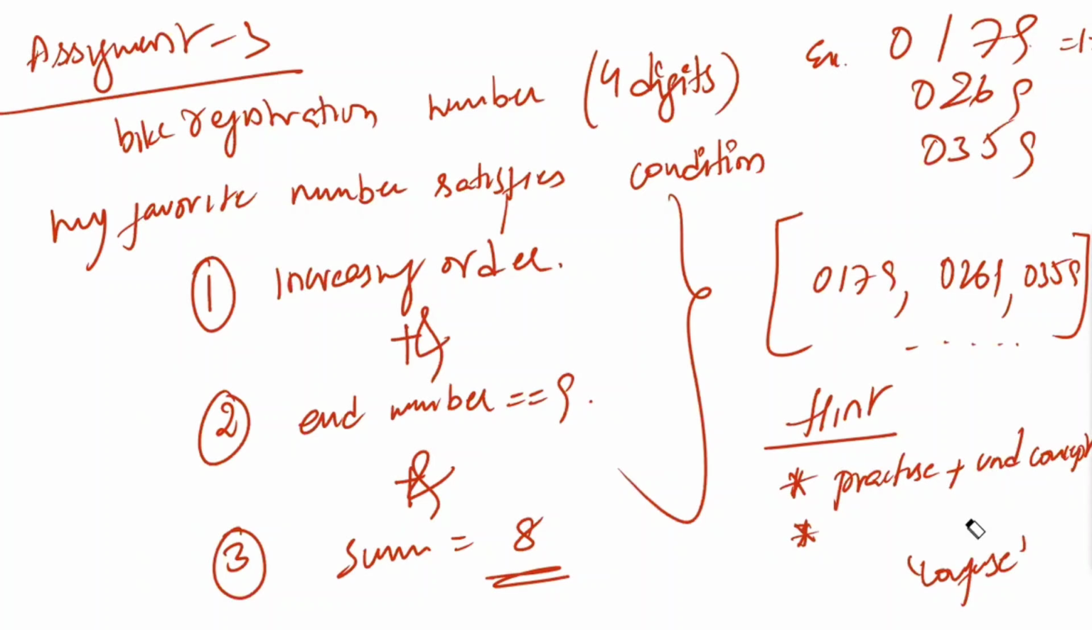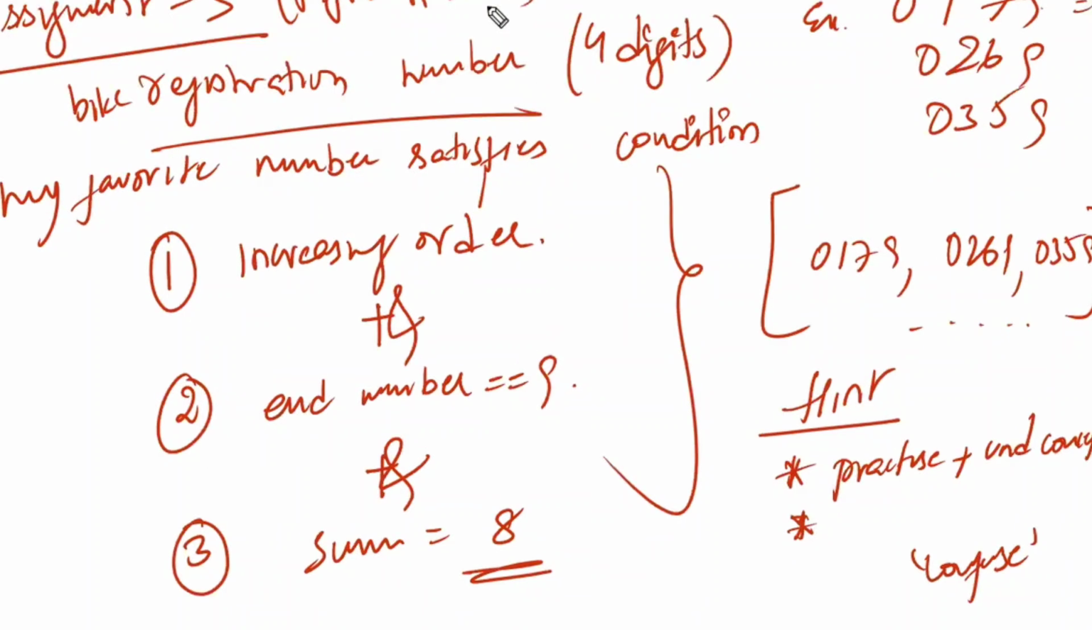Is that clear, guys? I want the Python code, not the numbers. Don't tell me the numbers, I don't require them. I know the numbers. I want the Python code which gives the output. The Python code is the assignment, not the numbers.